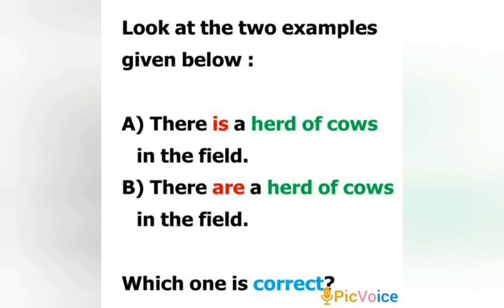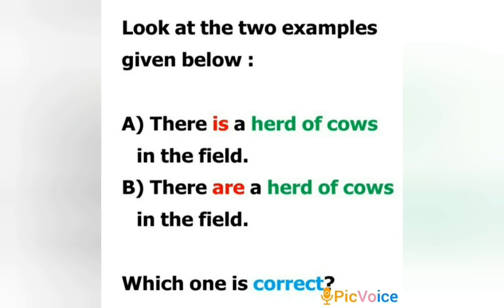Now before we look at the other examples of collective nouns, it is very important that we know a very important aspect related to the collective noun. Now what is that? Before I explain that, look at the examples on your screen. I'll read those examples out for you.